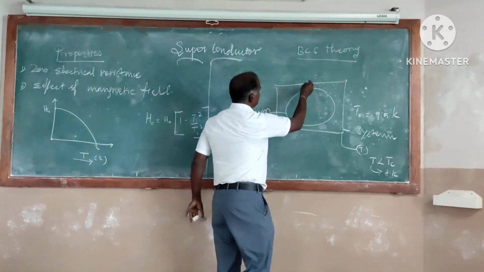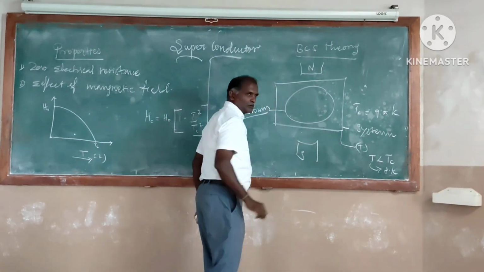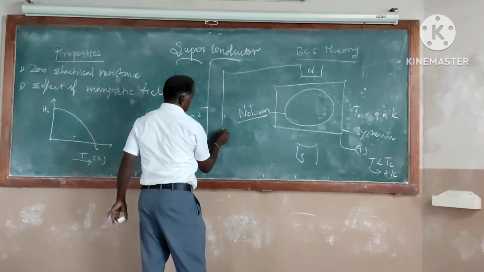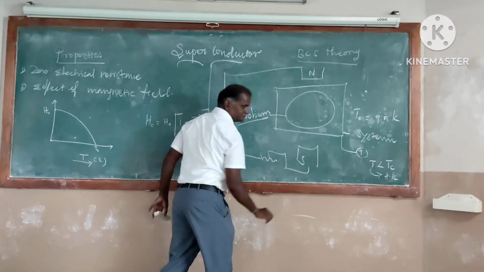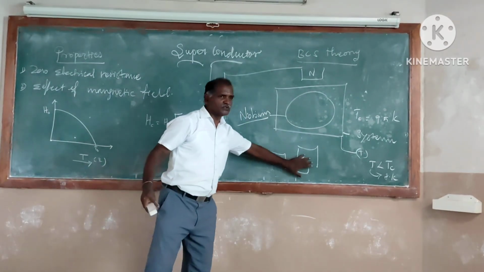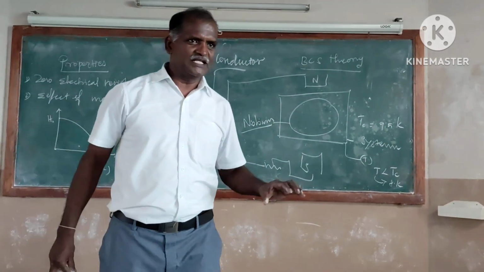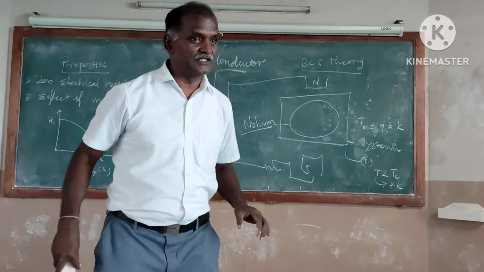See, this is the north pole, and this is the south pole, of an electromagnet. By changing the potential given to the electromagnet, I can change the magnetic field.